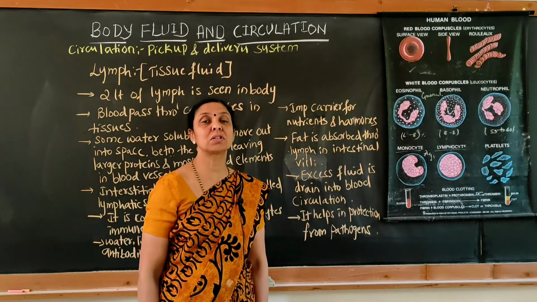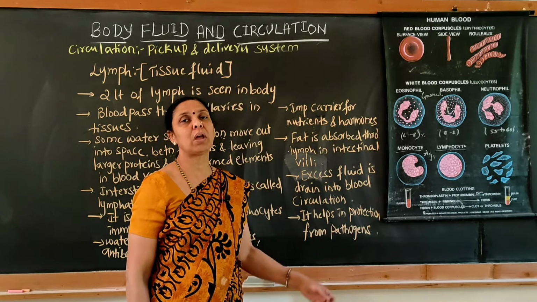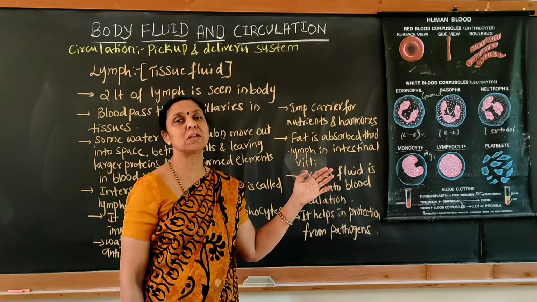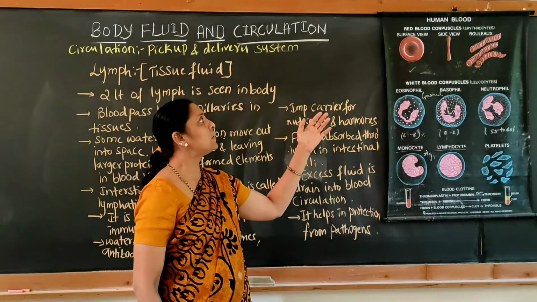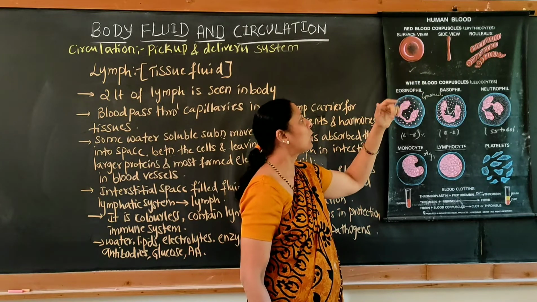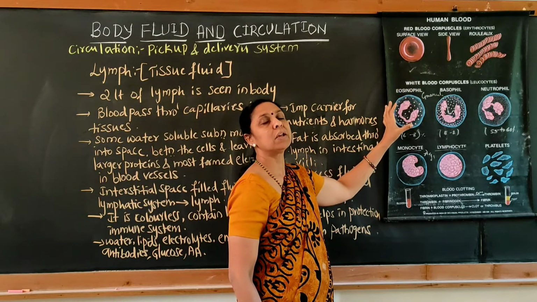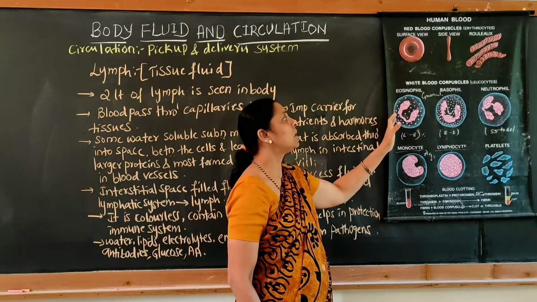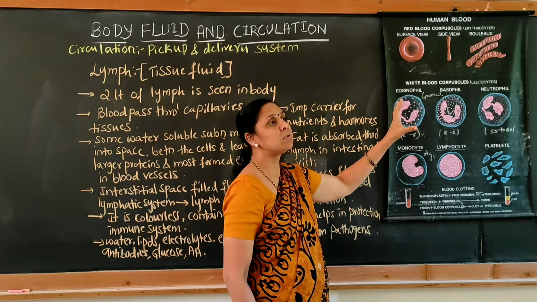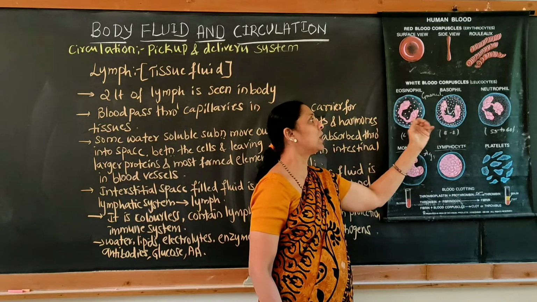Just now I explained the descriptive part of the RBC, WBC as well as platelets. Here I have displayed the chart where I can show you the structure of the RBC, WBC as well as platelets. RBC are usually biconcave in nature. You can see the view, they are biconcave and smaller in size when compared to WBC, whereas the WBC are larger in size and they are nucleated. Especially the WBC which are granulocytes are mainly three types: neutrophil, eosinophil as well as basophil.